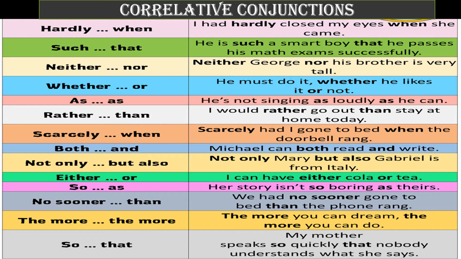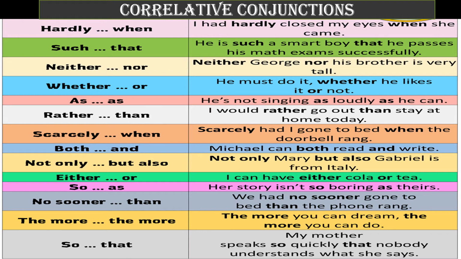The next one: neither George nor his brother is very tall, right? So it is a paired word. The next one: he must do it whether he likes it or not. He is not singing as loudly as he can. I would rather go out than stay at home today. Scarcely had I gone to bed when the doorbell rang. Michael can both read and write.